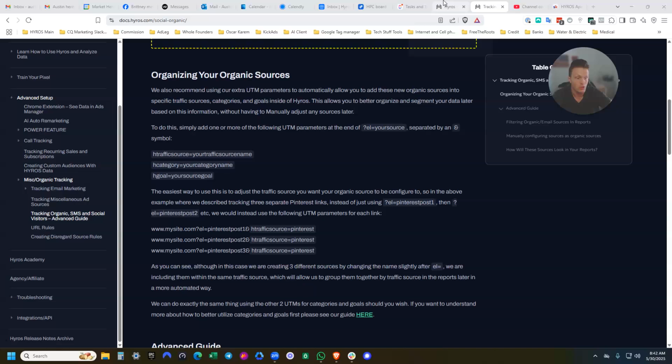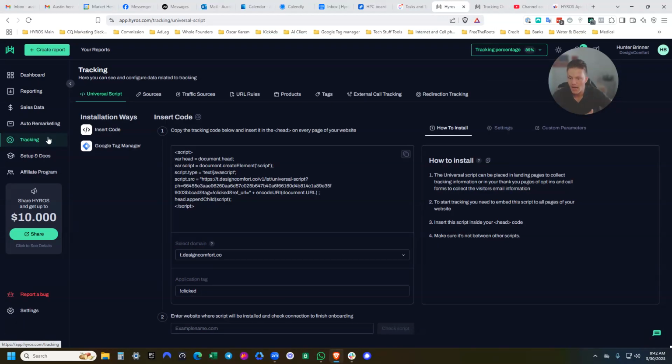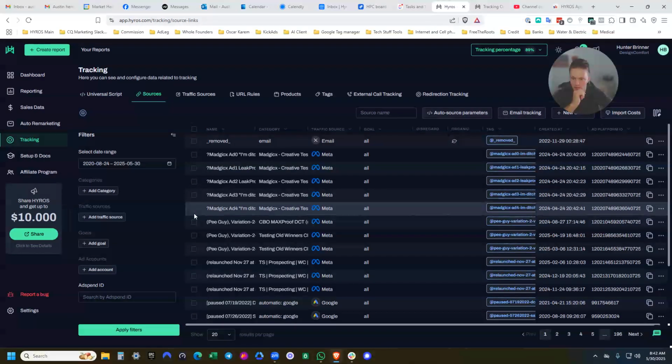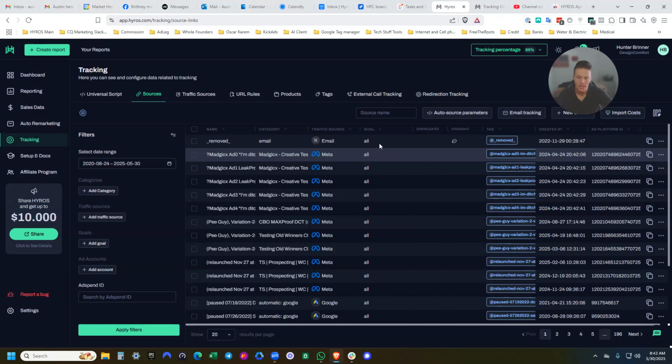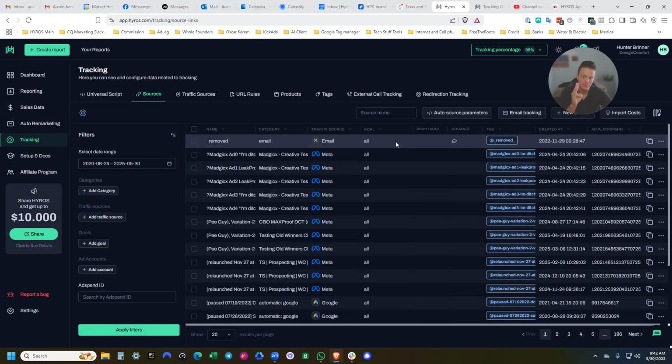So just for context, if we're inside Hyros and we go to tracking and then sources, what we can see is there's basically three main entities that make up a source inside Hyros. One is the tag. The tag is like the @ tag. Think of that as the ad level of Facebook ads.